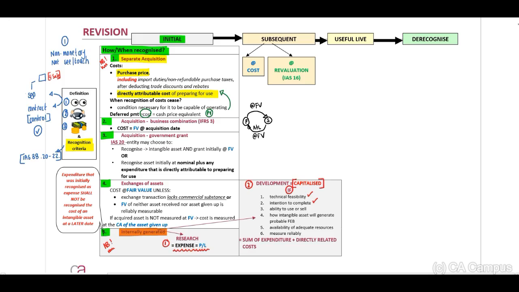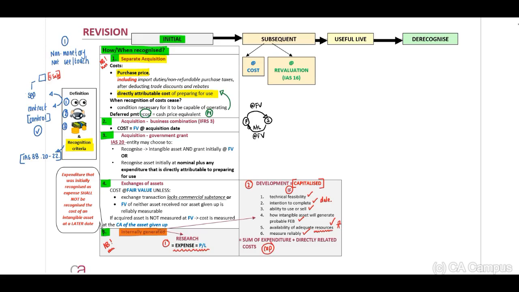2, intention to complete. Therefore, you will have to read. They will provide you with the dates when the project should be completed. Ability to use or sell the project. How the intangible asset will generate future economic benefits. The ability of adequate resources. Do they have sufficient resources to complete this project? And it should be measured reliably. The sum of all of the expenditures and directly related costs can then be capitalized as an intangible asset.